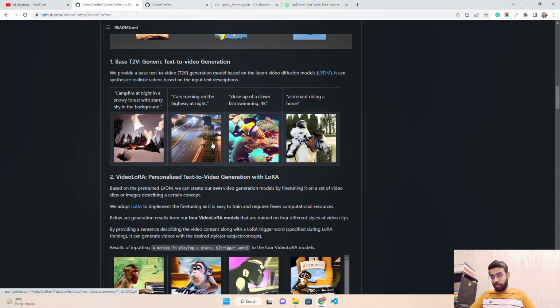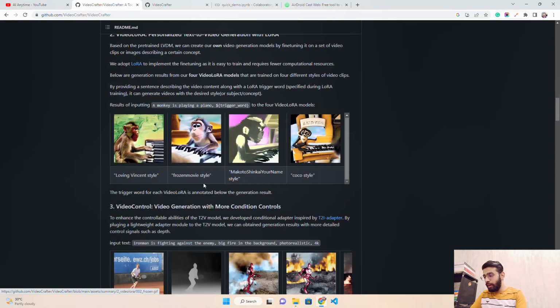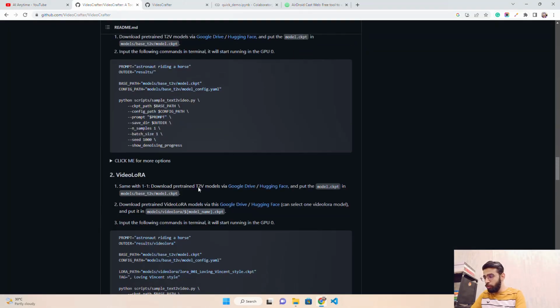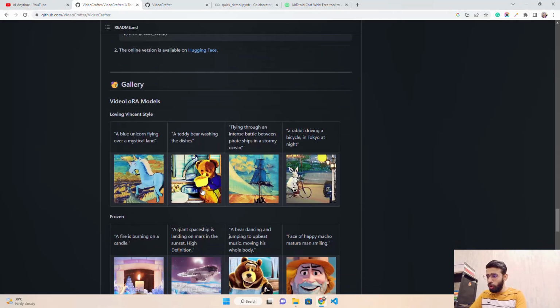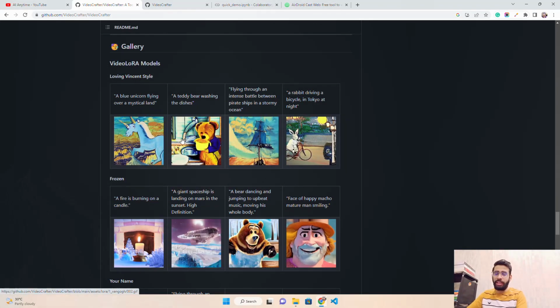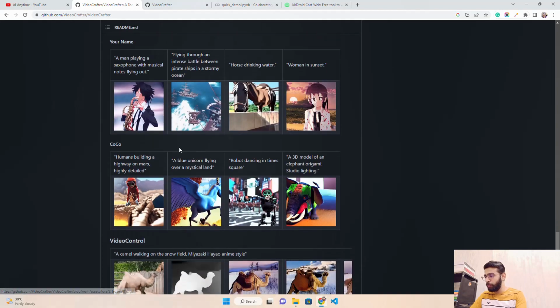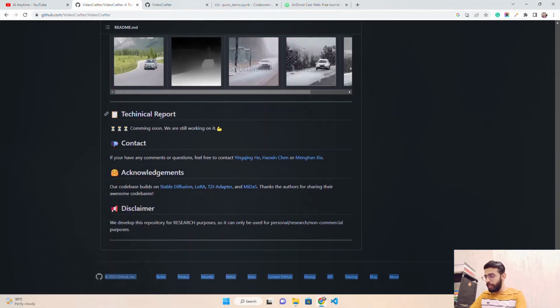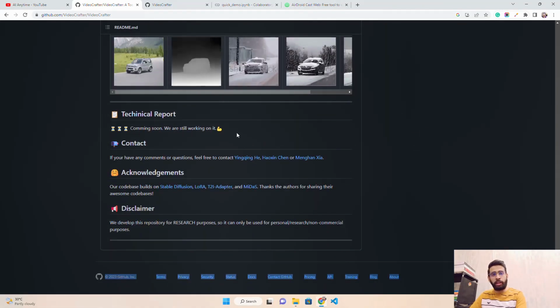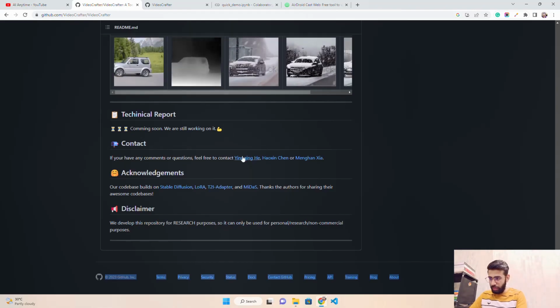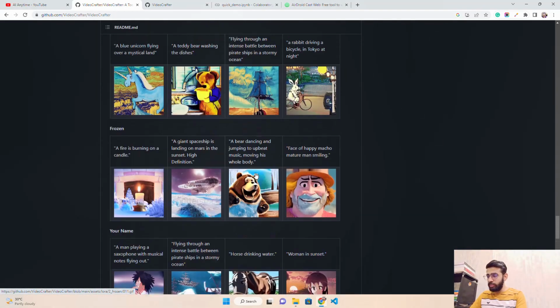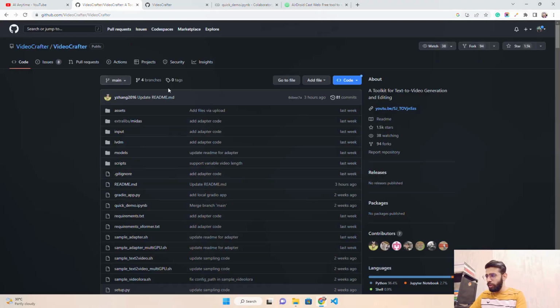But with this model, I think they might have given credit. I have no idea because I didn't get their technical report. If you come down, you will see they have very good documentation. If you have a very high-end multiple-GPU system, you can of course set it up locally. If you come down, you will see they have a technical report. They say coming soon, we are still working on it, so they are still writing their report. That's in process. If you go up, you can read about this here.